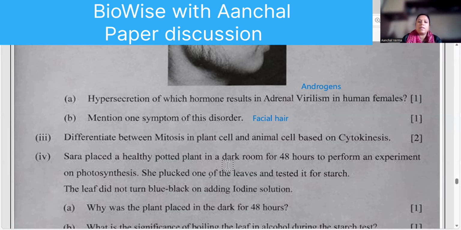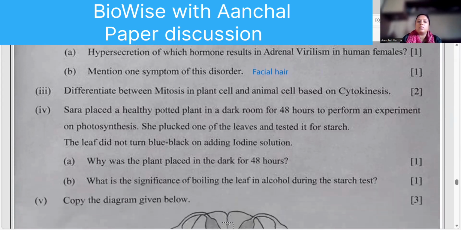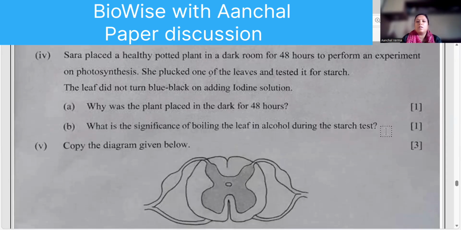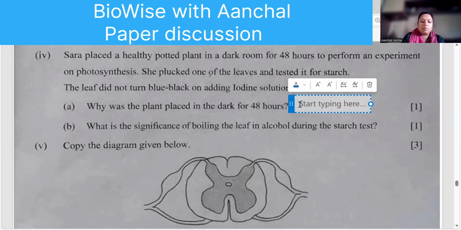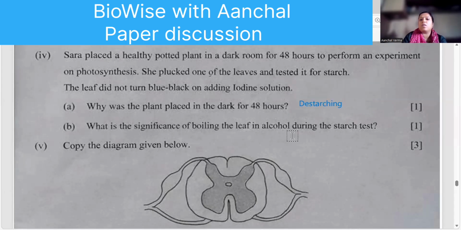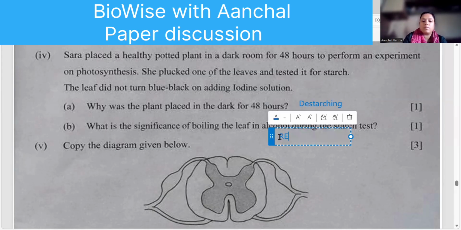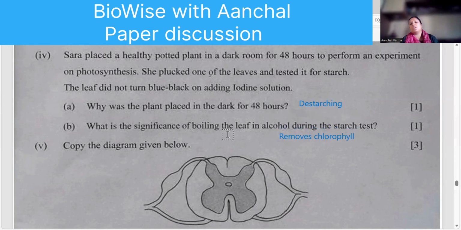Then Sarah placed a healthy potted plant in a dark room. Why was the plant de-starching done? De-starching was done. Then the significance of boiling leaf in alcohol. What does it do? It removes chlorophyll. Yes, it removes chlorophyll. So the leaf becomes pale and you can observe the color change.